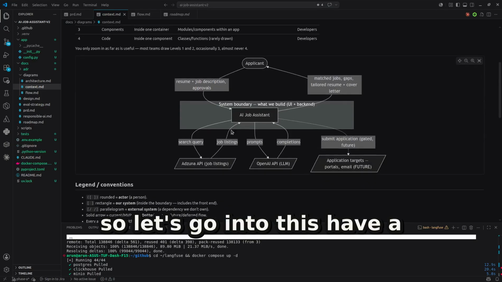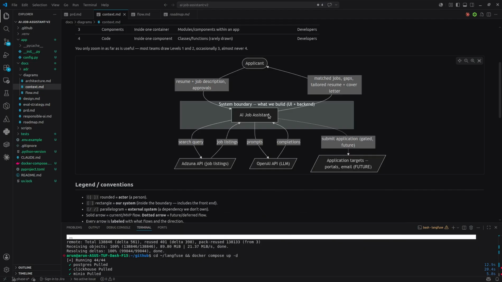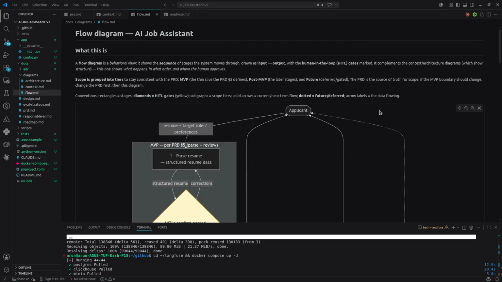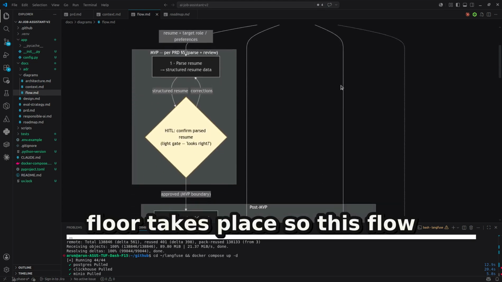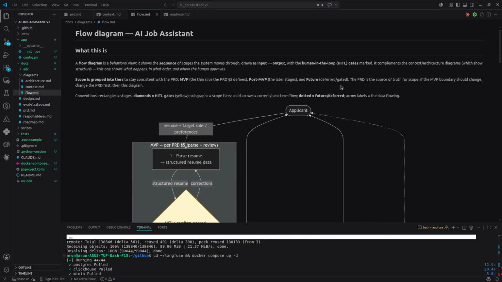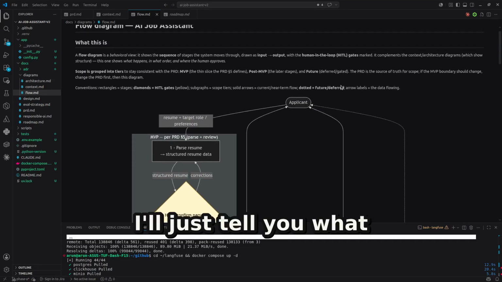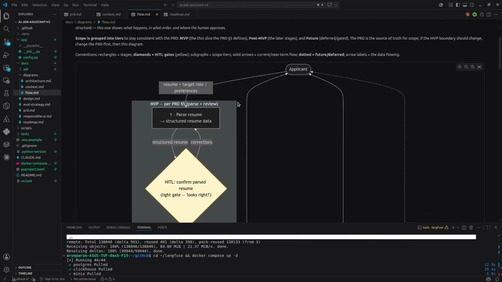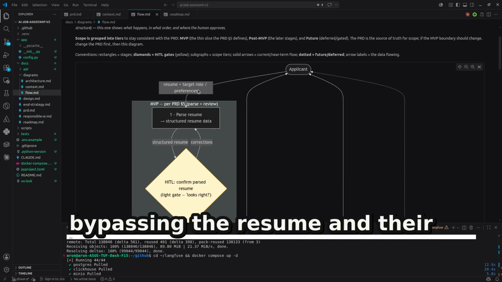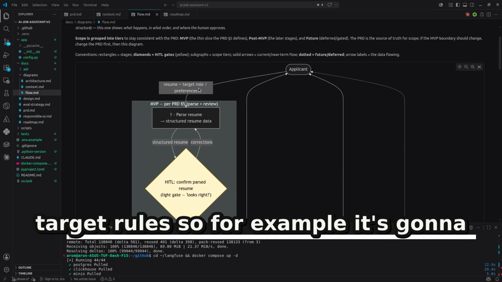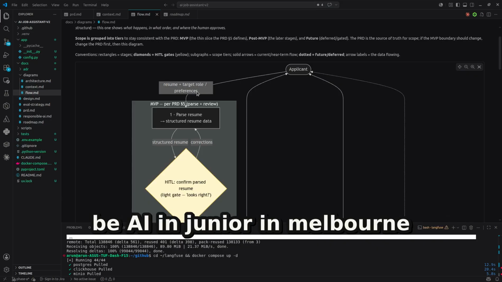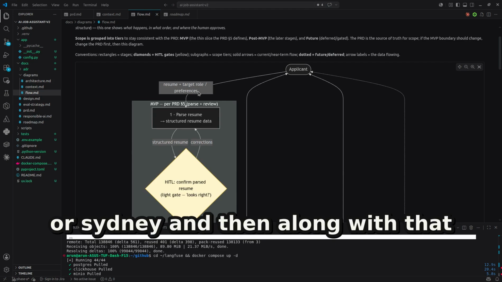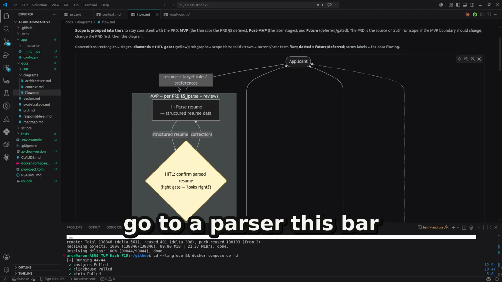So let's go into this AI job assistant project and see how the flow takes place. This flow diagram is precisely that. Quickly, I'll just tell you what we are seeing here. There's an applicant. They apply to the roles by passing the resume and their target role. For example, it's going to be AI engineer in Melbourne or Sydney, and along with that they will submit the resume. It will go to a parser.